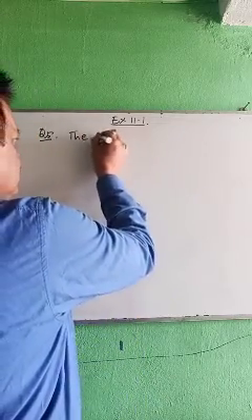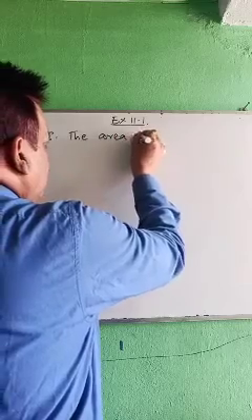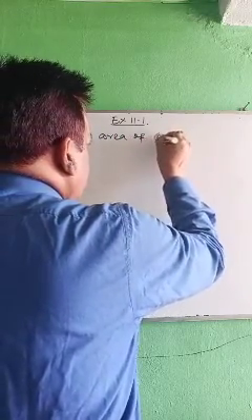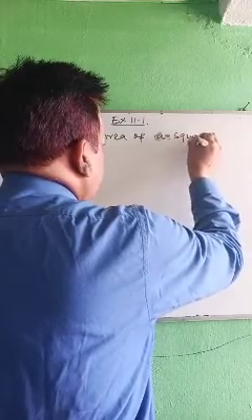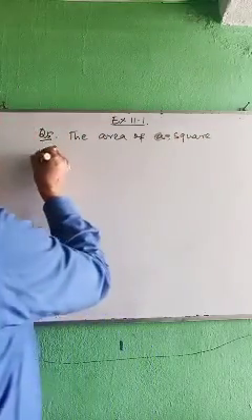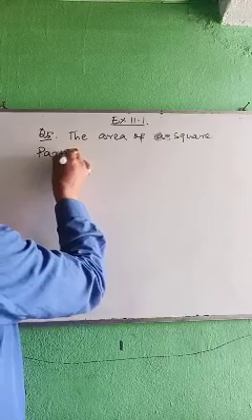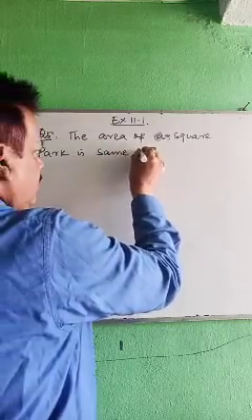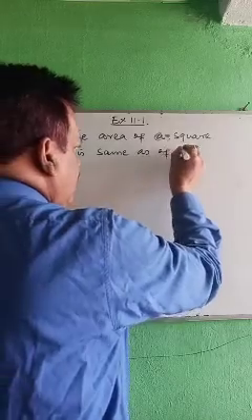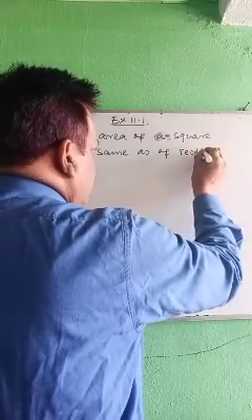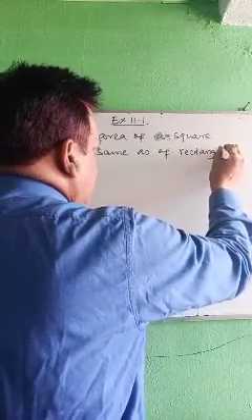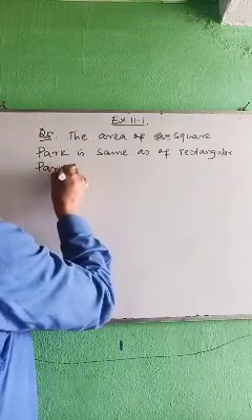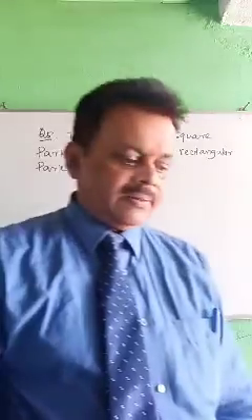The area of a square park is same as of rectangular park, means both have same area.